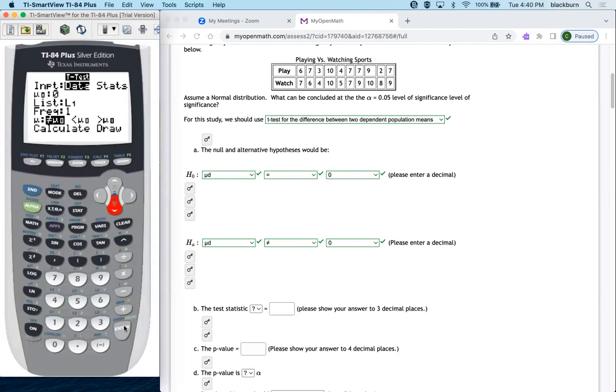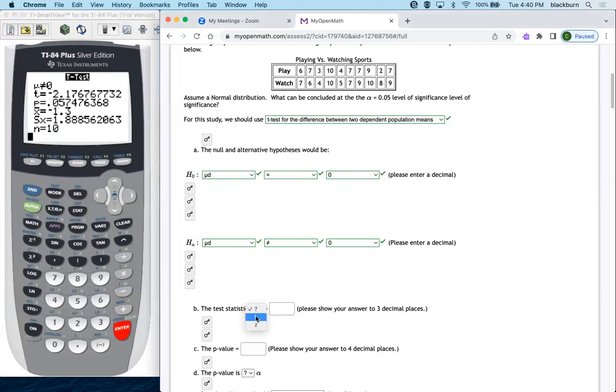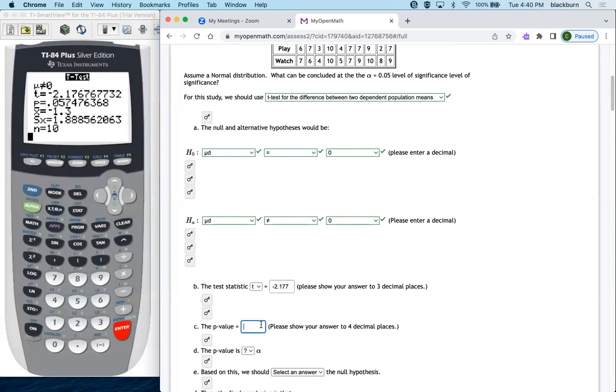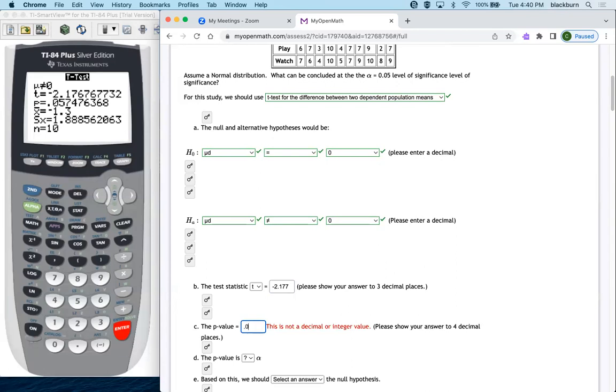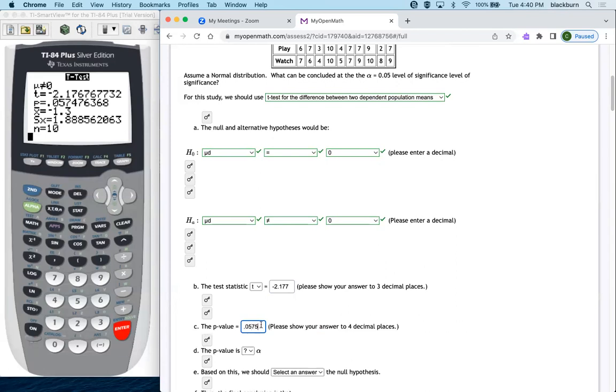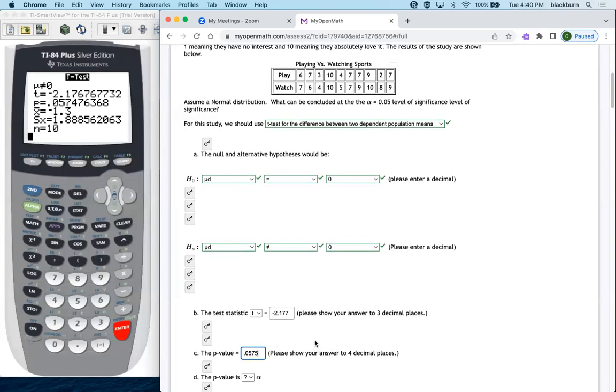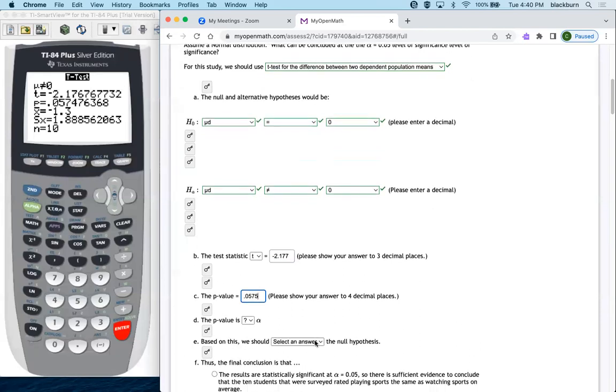And then go down to calculate. So there is our t value. Our test statistic is t equals -2.177. Our p value is 0.0575, it looks like. So the level of significance is 0.05, so 0.0575 is actually bigger.